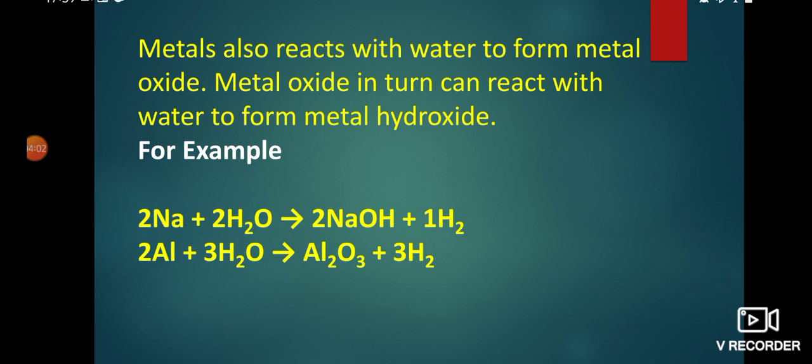Metals also react with water to form metal oxides, and metal oxide in turn can react with water to form metal hydroxide.